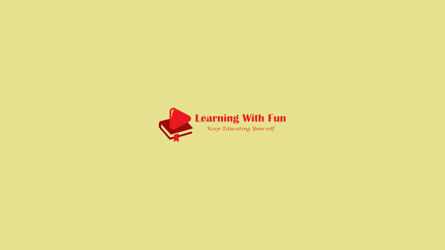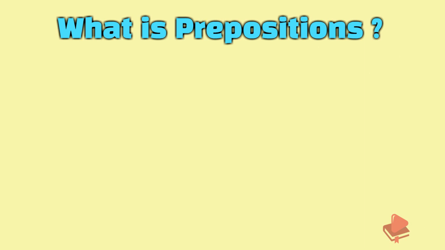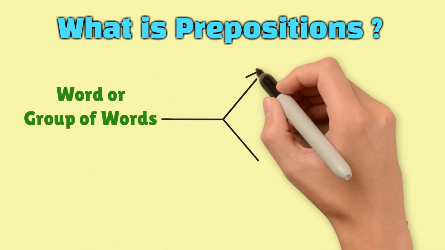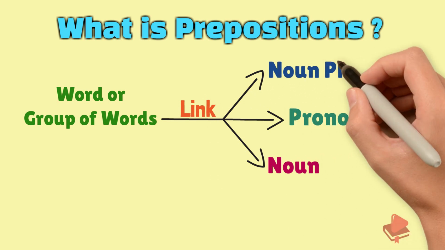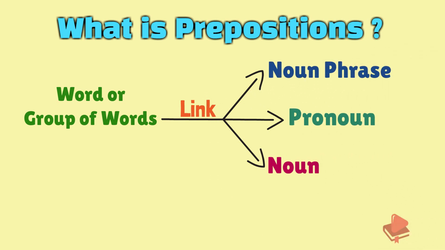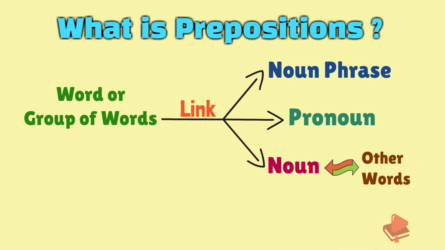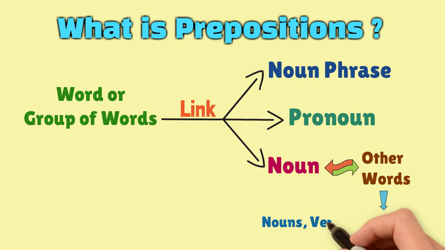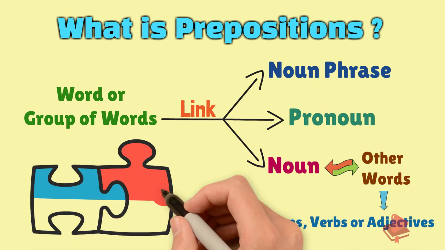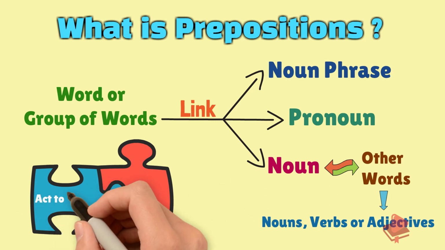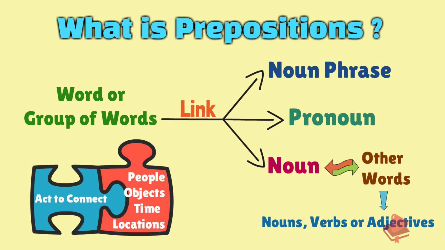So let's begin. What is preposition? A preposition is a word or group of words used to link a noun, pronoun or noun phrase in the sentence. Link here means they provide a relationship between noun and other words, that is nouns, verbs or adjectives in any sentence, and thus makes a complete sentence. They act to connect the people, objects, times and location of a sentence.